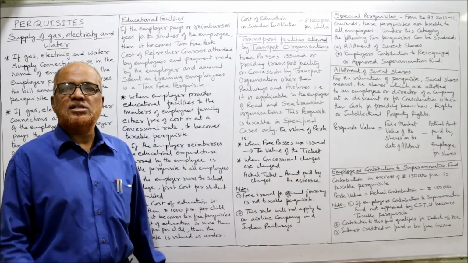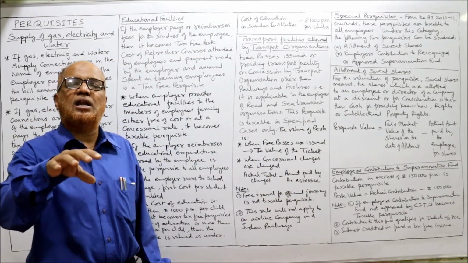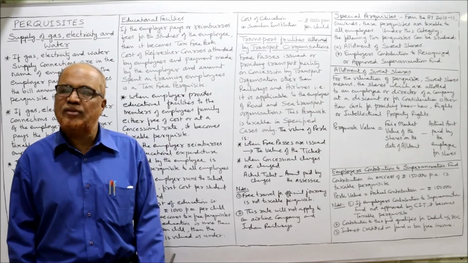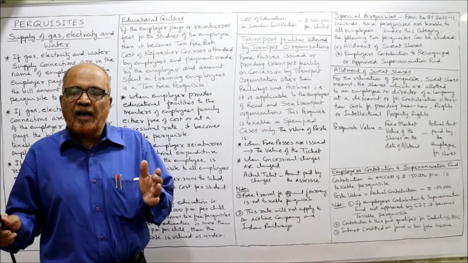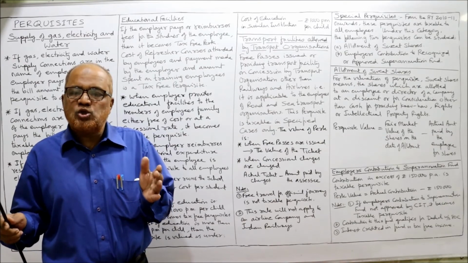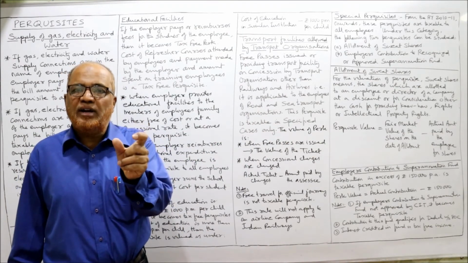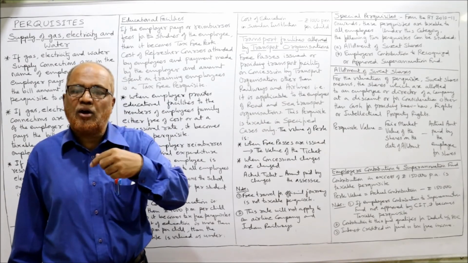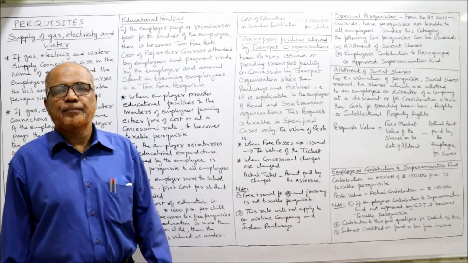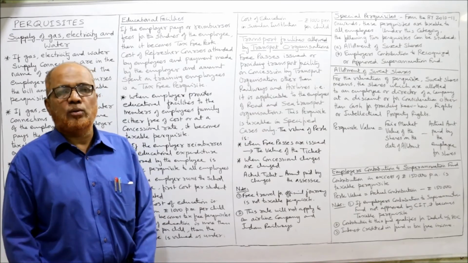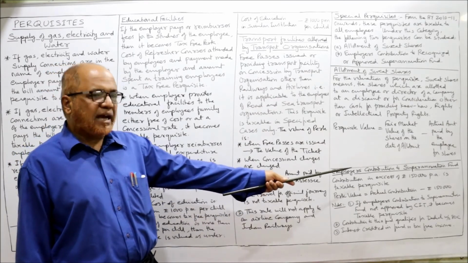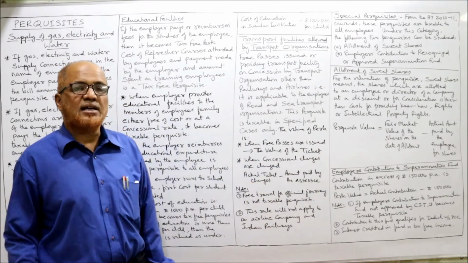Second special perquisite is employer's contribution to recognized or approved superannuation fund. So if a recognized provident fund is there or superannuation, what is provident fund? In the next video I am going to explain you. So if the employer contributes to provident fund or superannuation fund, then that will become a special perquisite. So contribution in excess of 1,50,000 per annum is taxable perquisite.